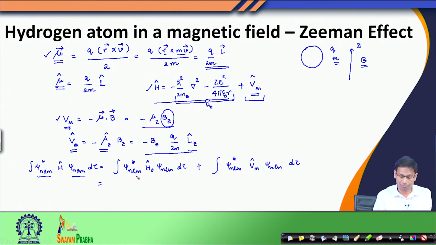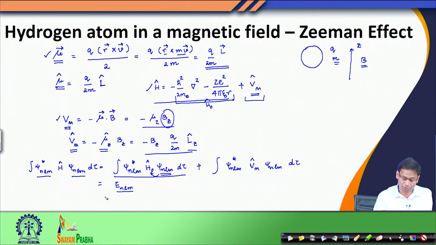Look at the first term. What is this? I know this psi n L m is an eigenfunction of H0, so at the end I would actually get the energy, and this energy I am writing as E n L m. So this is the hydrogen atom's energy levels that we already know.